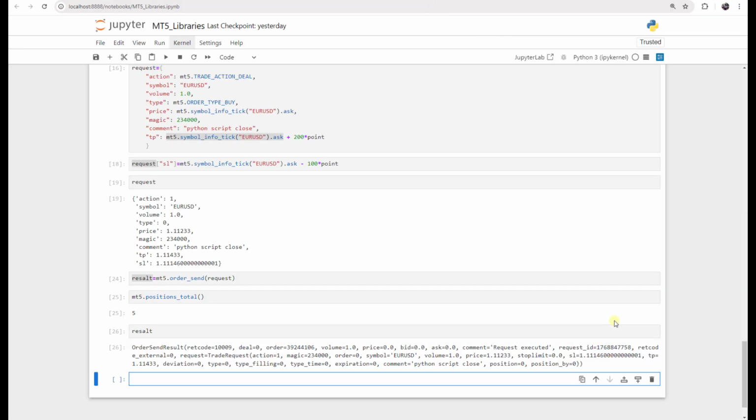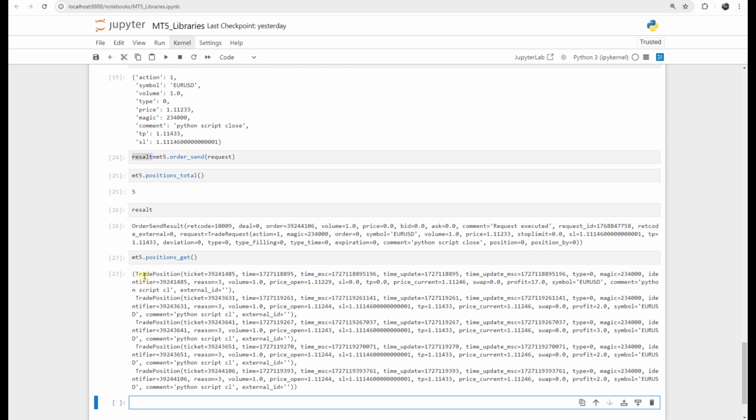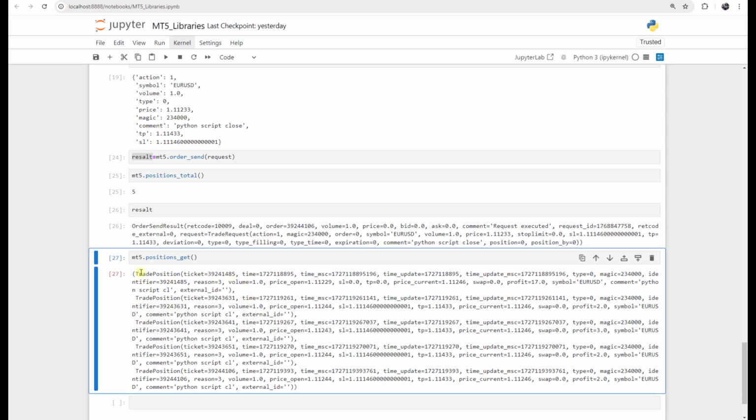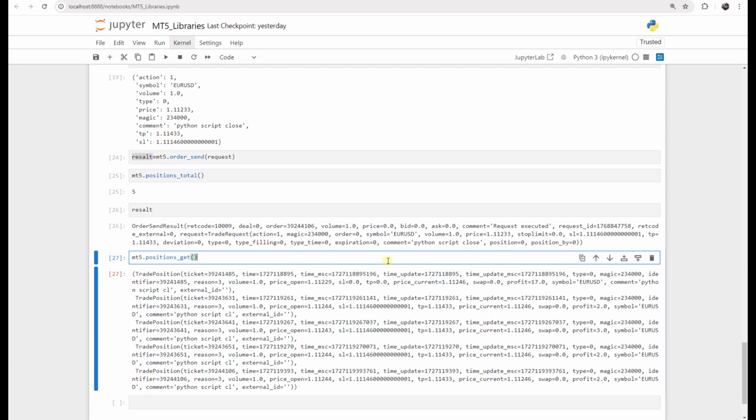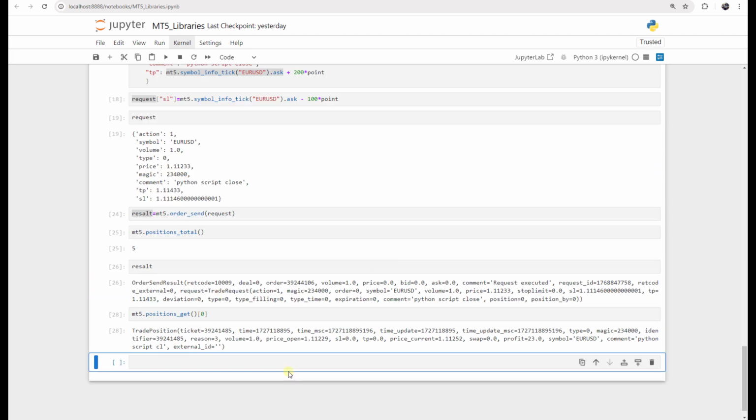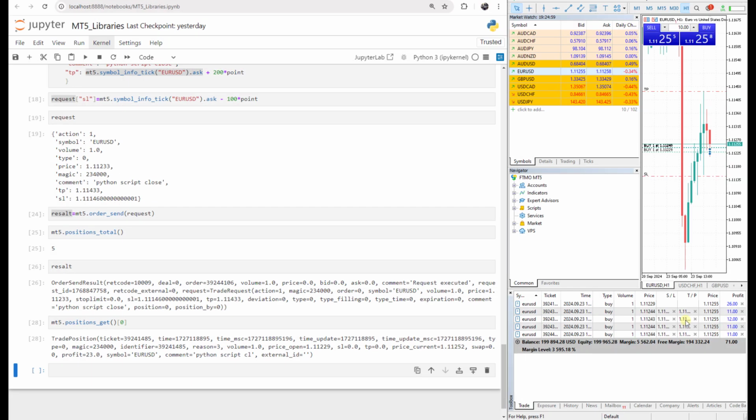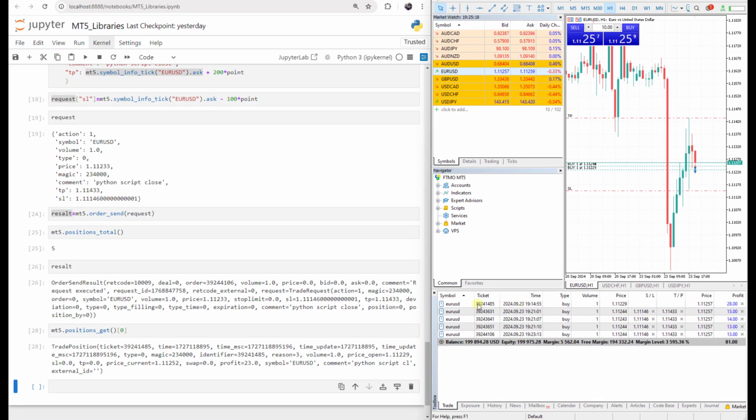Okay, very simple. There is another method named MT5 dot positions get. If I just run it, it will return a tuple of several tuples. To have access to them, we can just choose them like that. We can say return me number 0. It will return us the data for the first open position. If I open the MetaTrader, this is the first one, and it returns us all the data. For example, the ticket number is this one. Let's just maximize it in a way that we can see the ticket numbers here. 1485 at the end. It means this one.